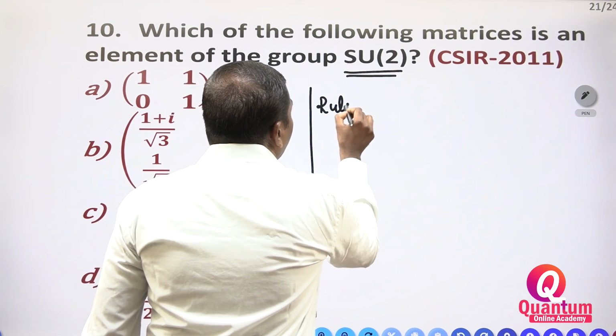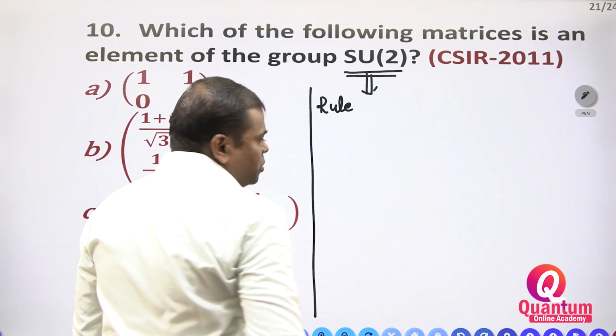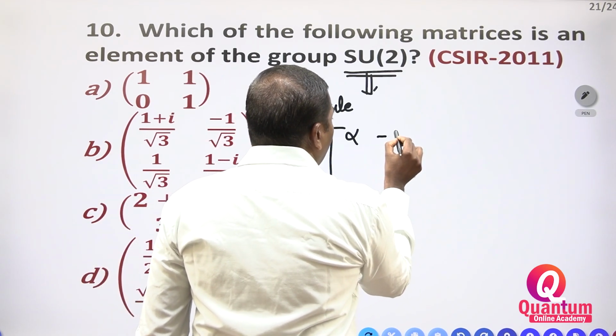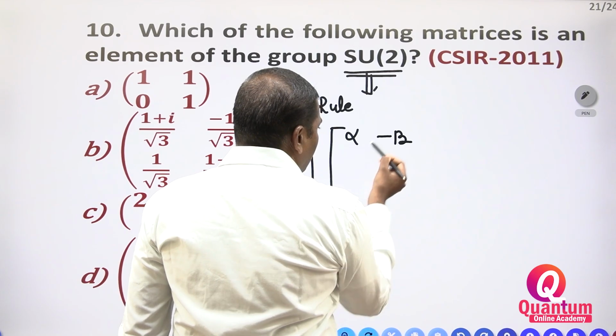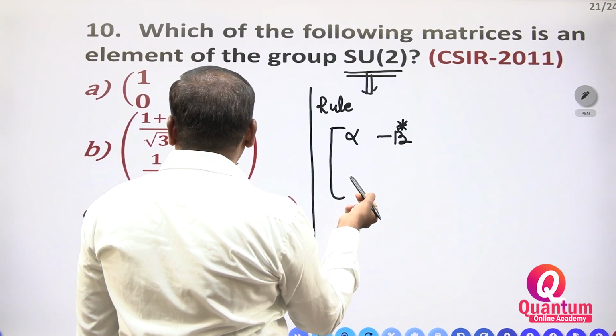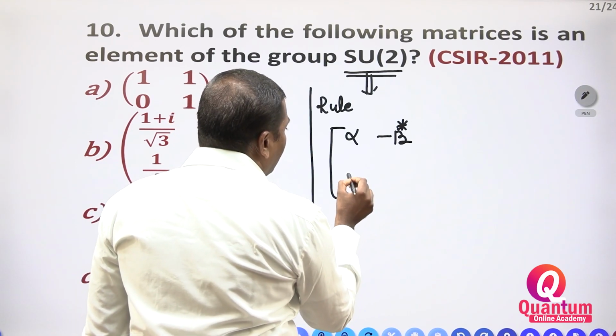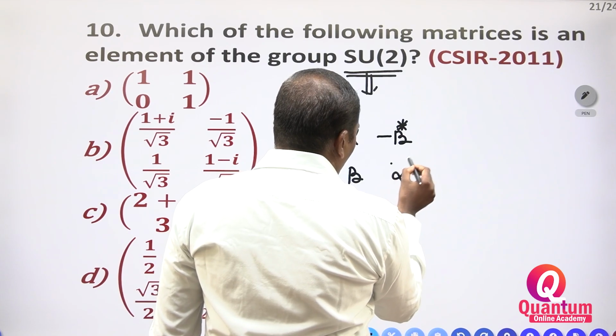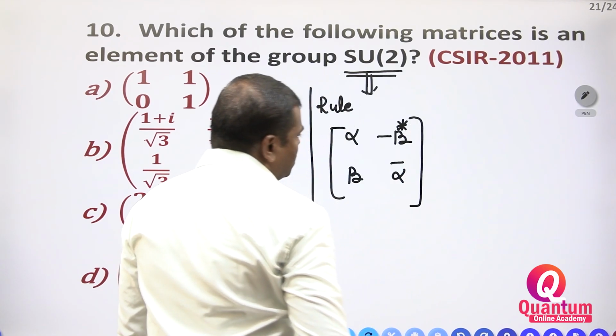If it is alpha, minus beta conjugate, and beta, alpha conjugate. Which one do you have to take? Alpha conjugate.